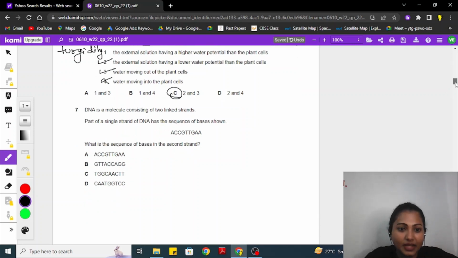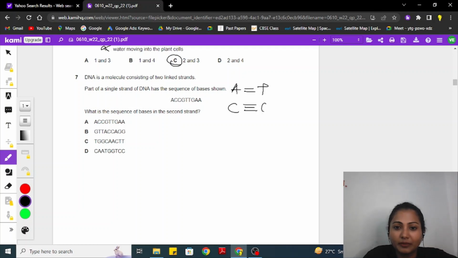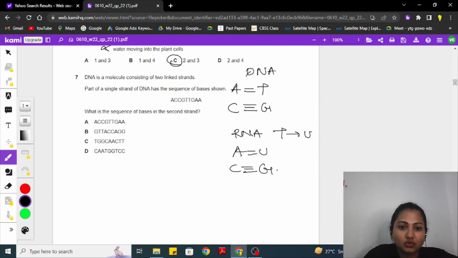DNA is a molecule consisting of two linked strands. Part of a single strand of DNA has a sequence of adenine, cytosine, cytosine, guanine, thymine, thymine, guanine, adenine, adenine. Now, before we jump to the answer, we know adenine bonds with thymine by two hydrogen bonds, and cytosine with guanine by three. This is in the case of DNA. If it's RNA, then basically the thymine gets replaced by uracil. So it is A with U and cytosine with guanine.